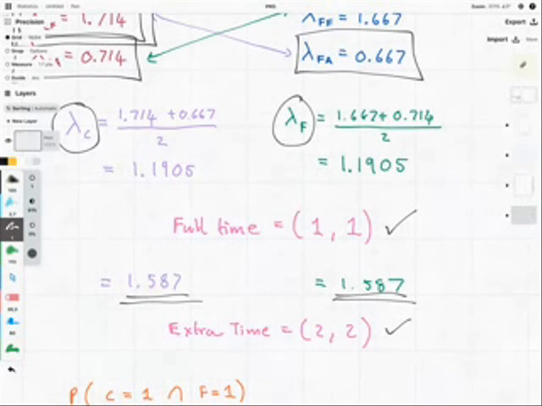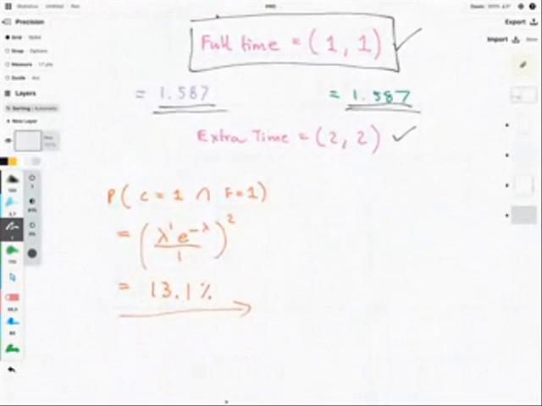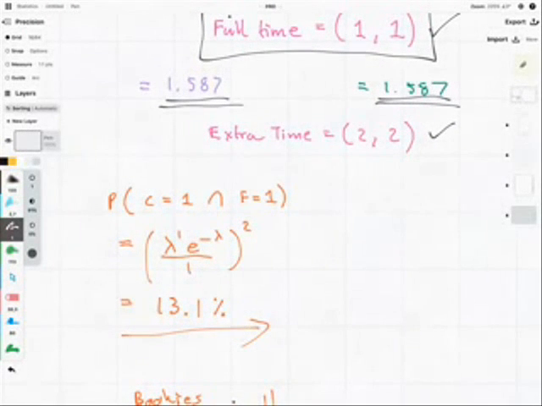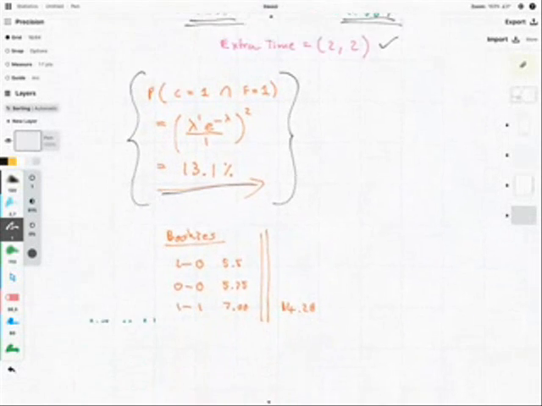Of course, the score of 1-1, before you go run out and bet on it, it's important to know the odds of that actually happening. I did that here using the Poisson distribution. And the actual odds of it being 1-1, though it's the most likely thing to happen according to this model, is only 13.1%.